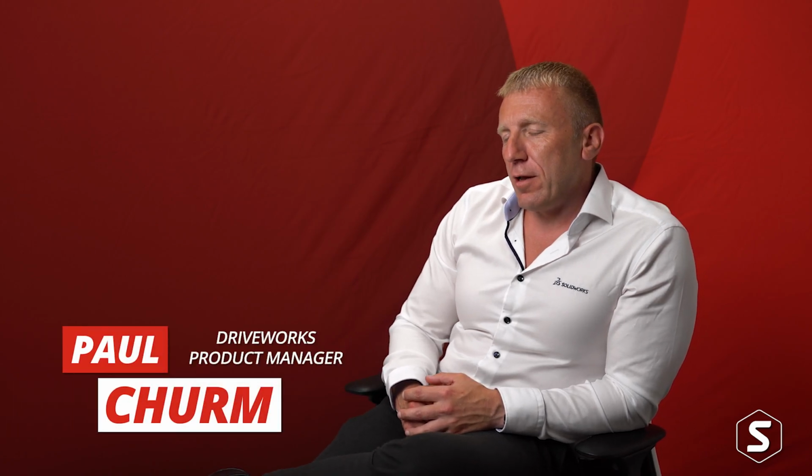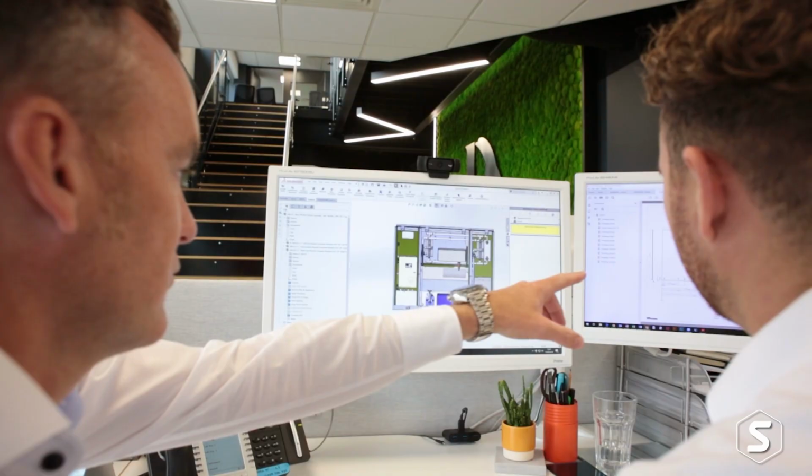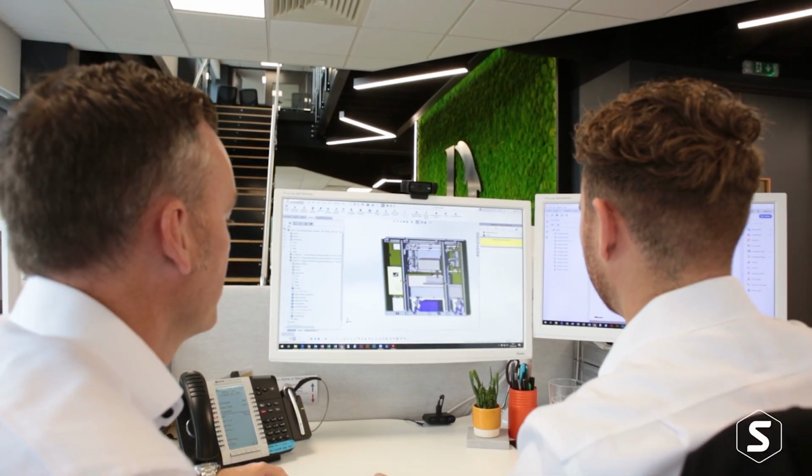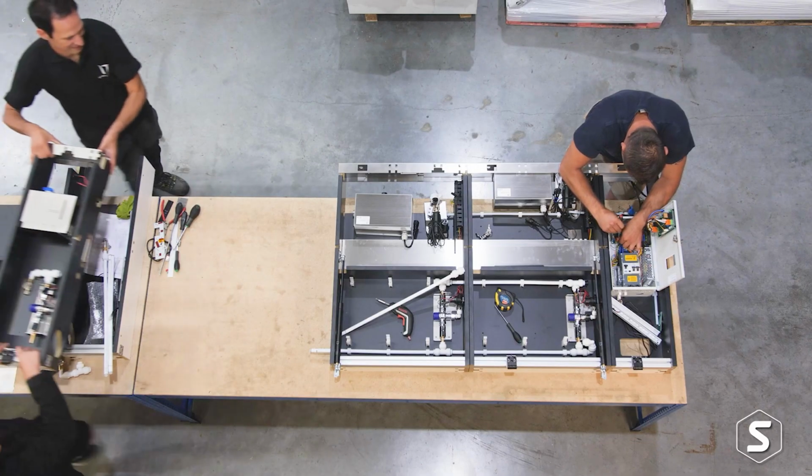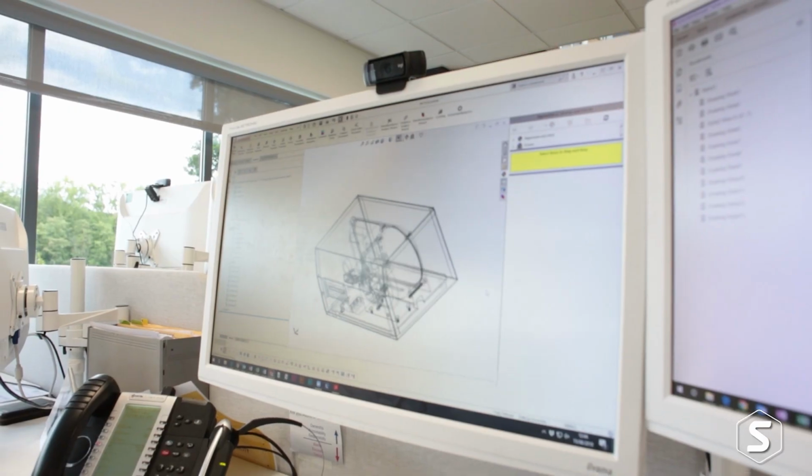Most of the customers that at least I get involved with, the difficulty they face is the bottleneck in the design process. So they do a quotation, convert that quotation to an order, and then, depending on the volume of orders they're getting through the business, usually the bottleneck's the design department. Manufacturing, they have the amount of time to do the manufacturing. That's pretty much a given or a well-defined known, but the bottleneck is usually the design department.